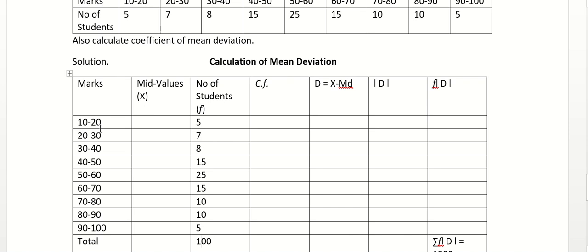Okay, so here if I want to calculate mean deviation through median, the first thing we need to calculate is median, right? So calculate median. To calculate median, first thing I will do is calculate CF, cumulative frequency. So this becomes 5, 5 plus 7, 12, 12 plus 8, 20, 20 plus 15 is 35, right? I'm just summing it up. Okay, I hope this is clear with everybody.